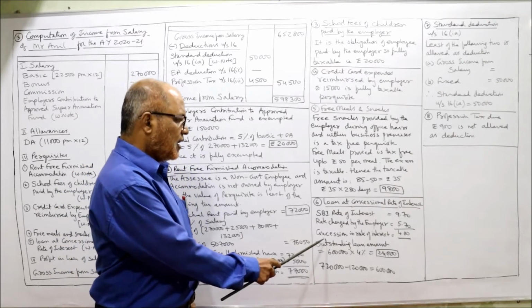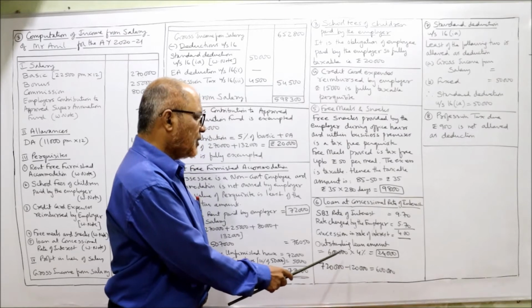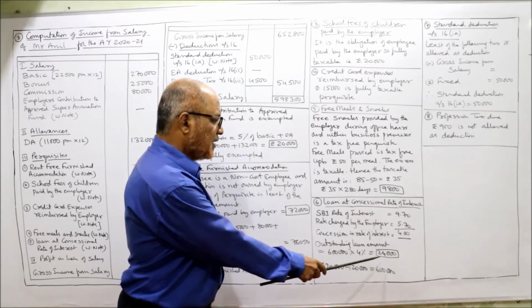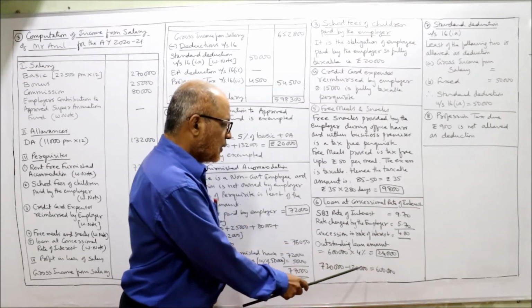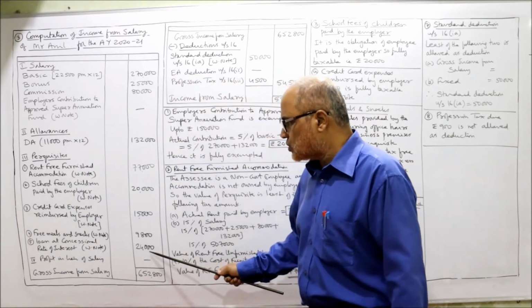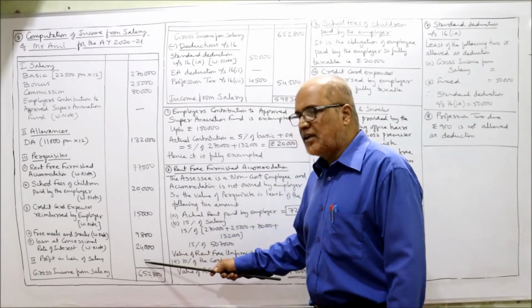So the outstanding loan amount is 6 lakh. 6 lakh into 4% is 24,000. So 24,000 rupees is the perquisite value. So here I have taken 24,000. Profit in lieu of salary, nil.